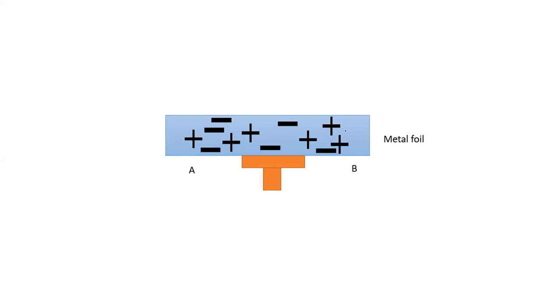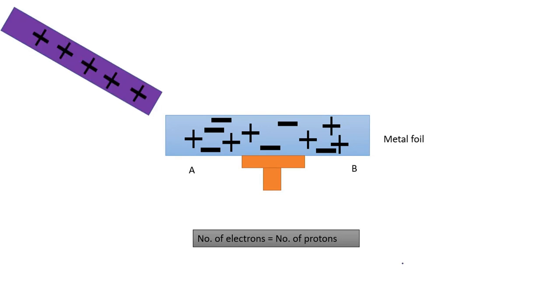This metal foil, such as aluminum foil, is neutral because the total number of electrons equals the total number of protons. And then when we put the charged rod near the metal foil, what happens to the metal foil?